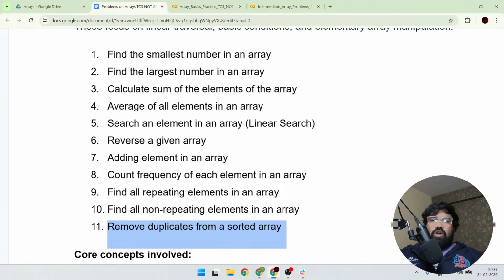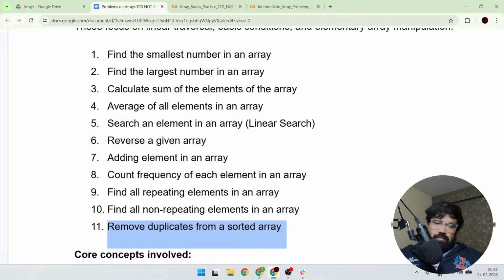We can easily solve this in Python, where there is a concept called sets. If you convert the array, which is nothing but a list in Python, into a set, the set will be printed. But it is not a good way. Again, the set will be converted into a list, it needs to be sorted with a sorting algorithm, and then we print the sorted array. For this, the auxiliary space and time complexity will be O of n log n and O of n.